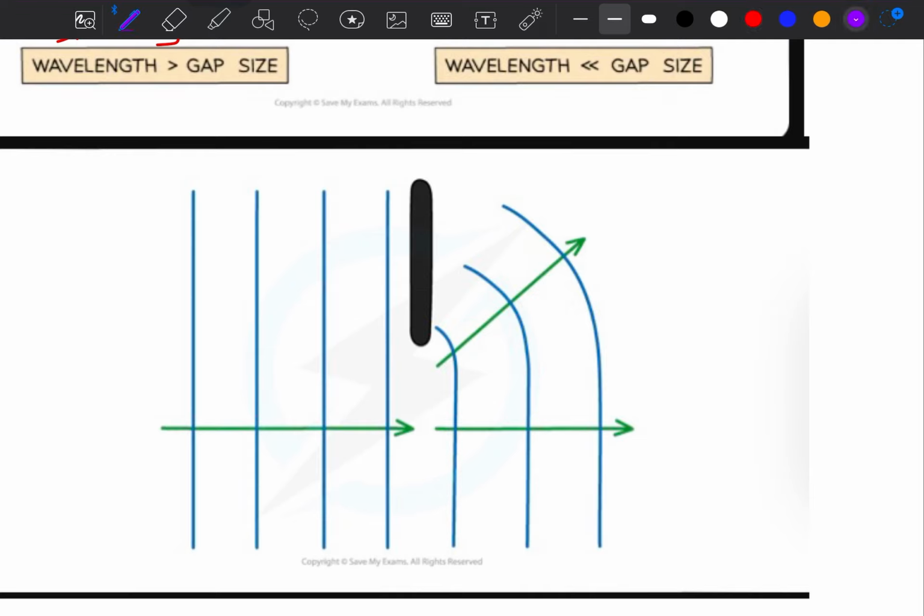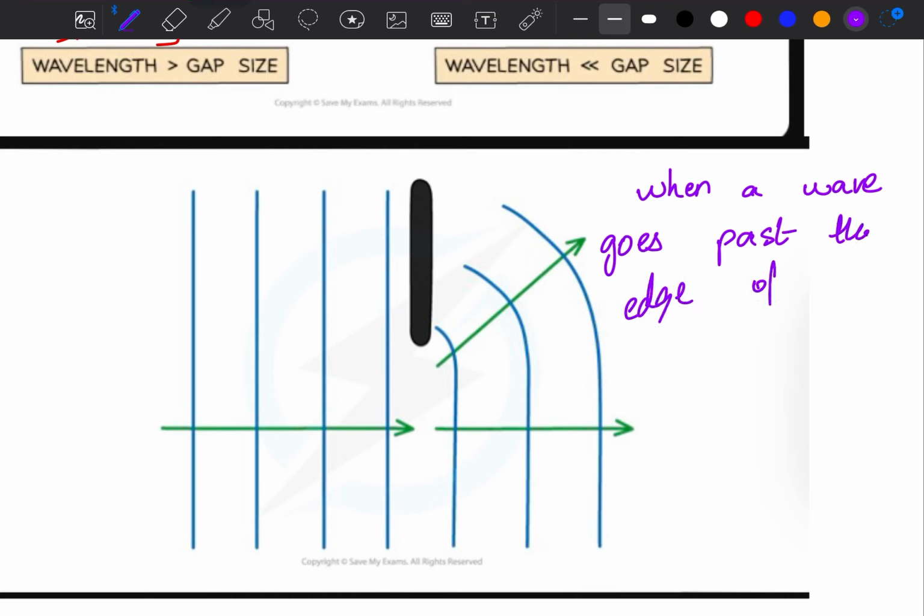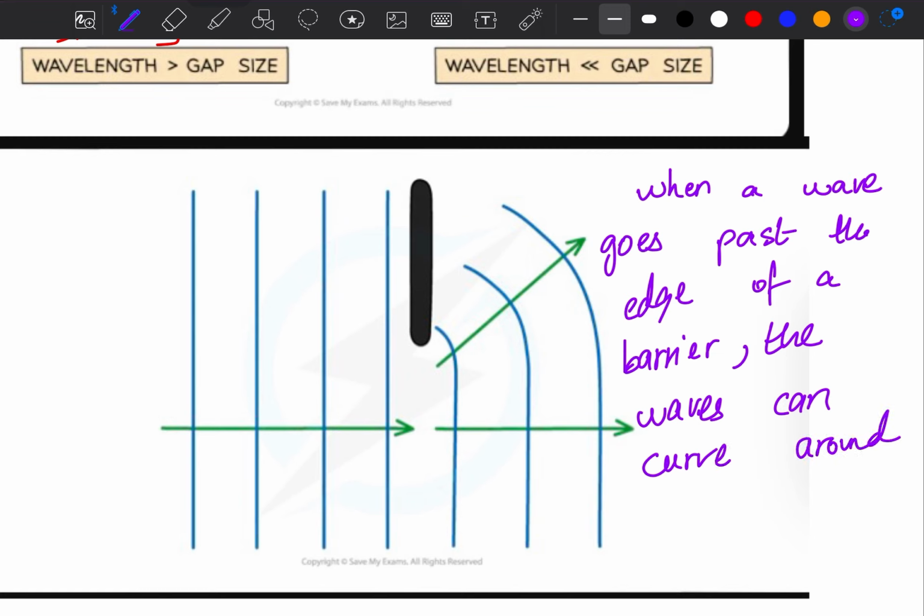I'll write this very, very important point down. When a wave goes past the edge of a barrier, the waves can curve around the edge. Okay, so this sums up our topic, wave behavior.